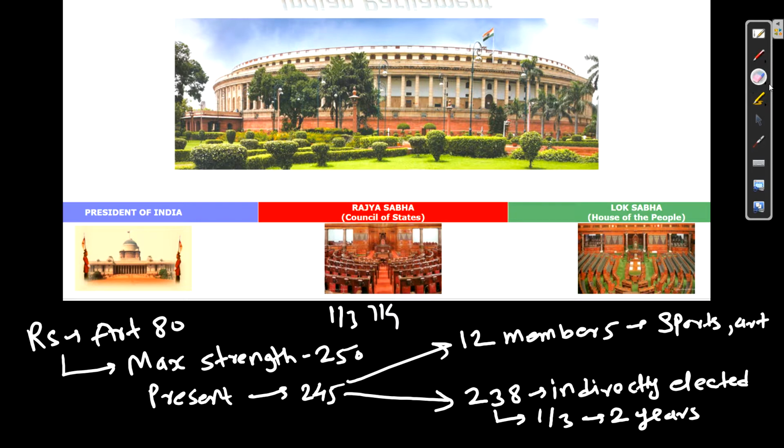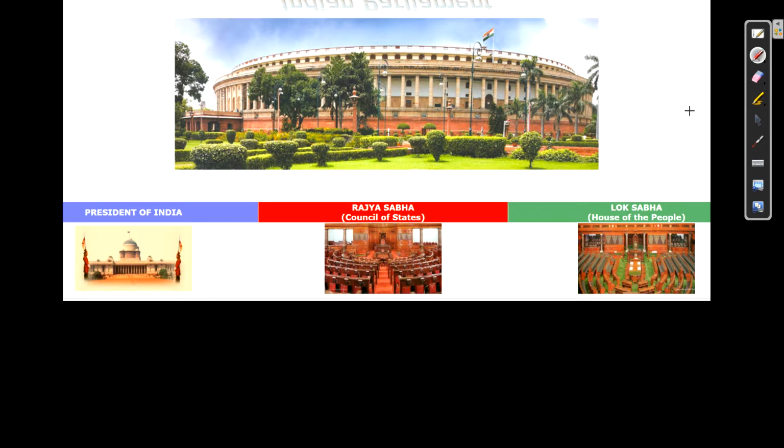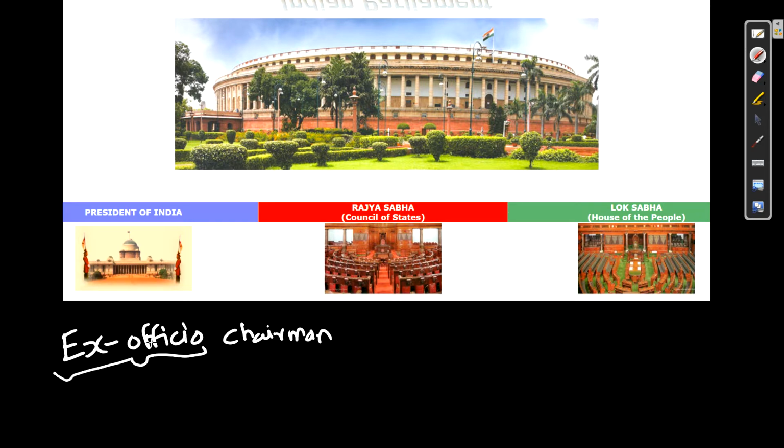So this is your Rajya Sabha basic and important information. Now the ex officio, very important. Again asked by TCS. So ex officio chairman. Now what is the meaning of ex officio? Ex officio means a person gains a position, means chairmanship, because of another position.